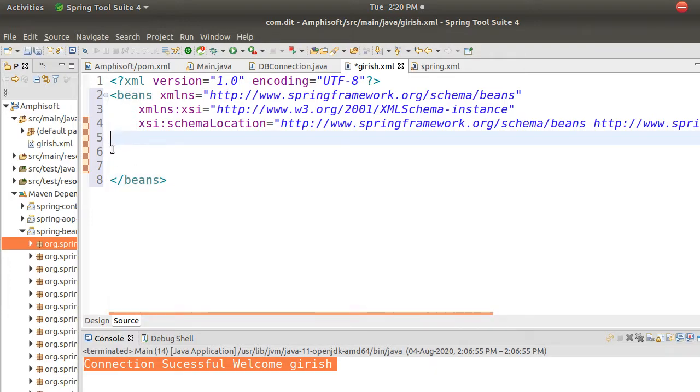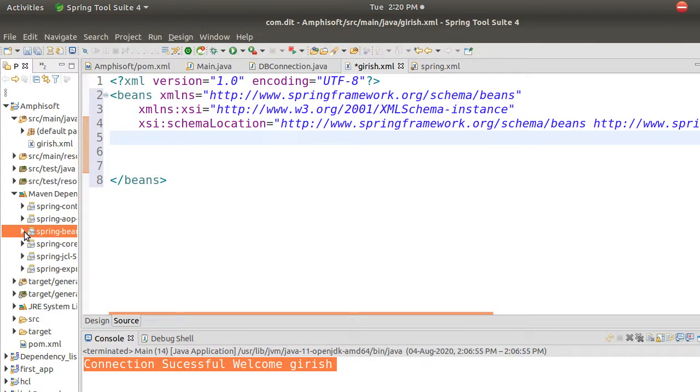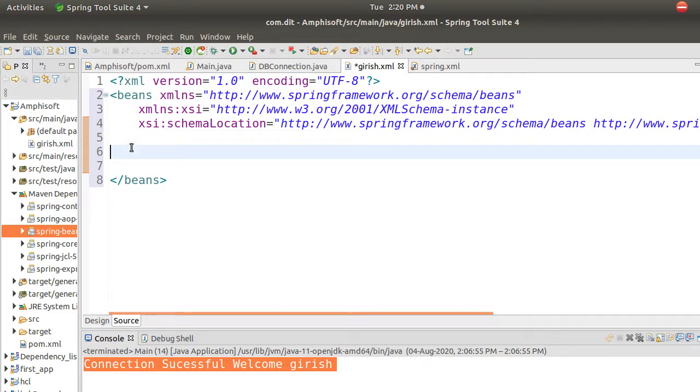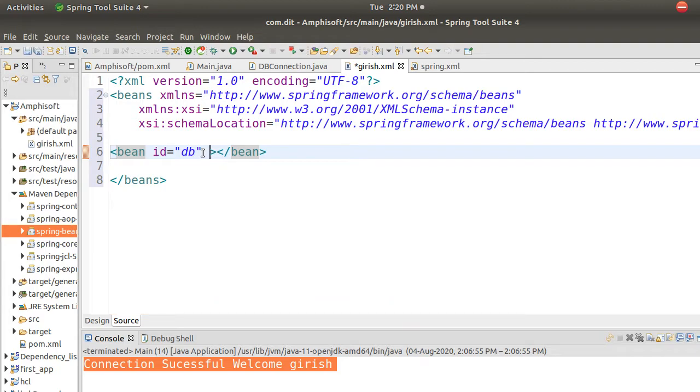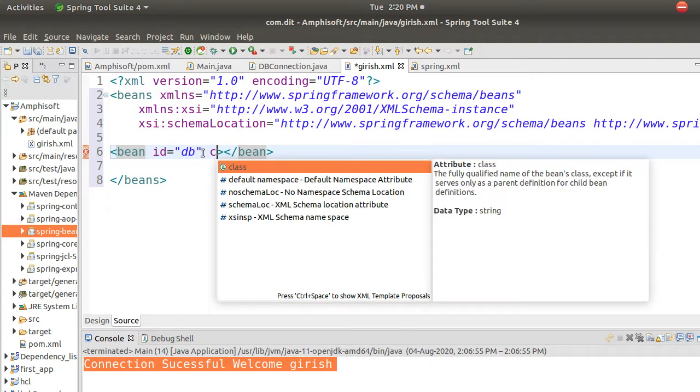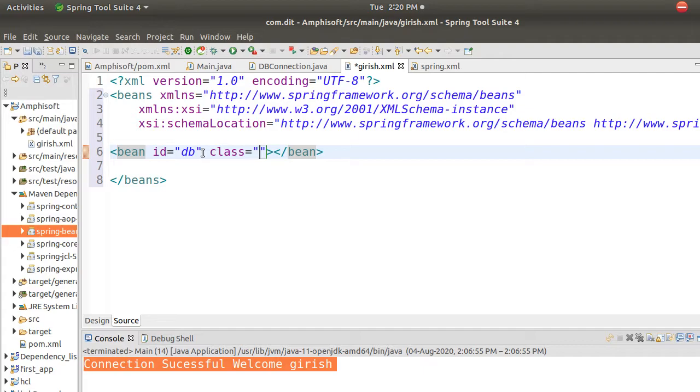I want some beans to be added. What are beans? They are nothing but objects that I want to create, because here Spring Framework wants to create those objects, right? So I am giving it, so I am writing a bean. So what bean should I write? Bean should have an ID. So ID is equal to, you can give any ID, say DB, as your DB connection class. So DB is the ID, and what is the class? I'll use the class attribute, and I will give the class name.